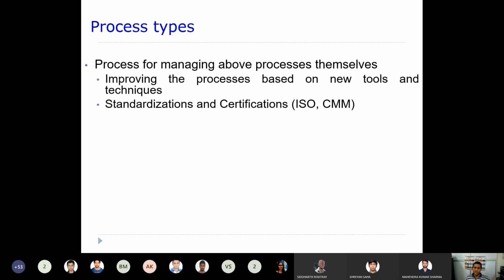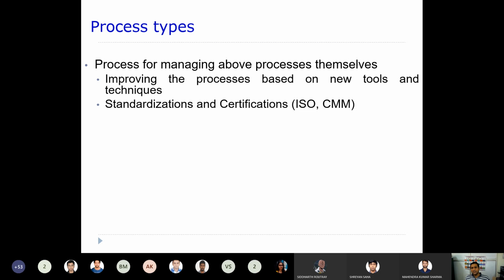The other process type here is a process for managing the above processes themselves. As we have seen, the above two process types need to be managed, so you need another process.